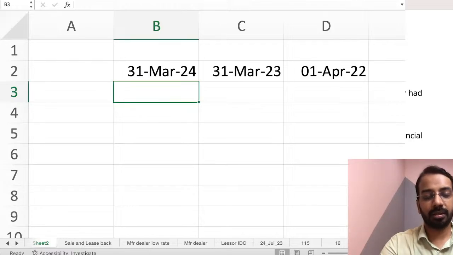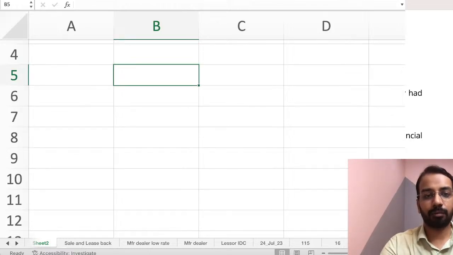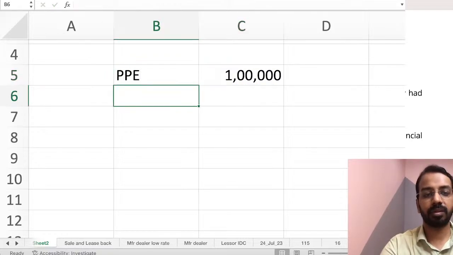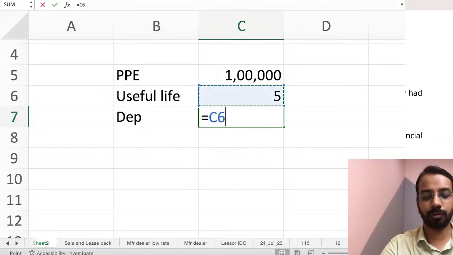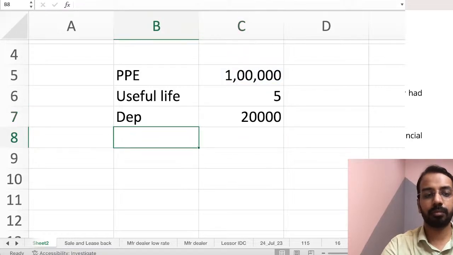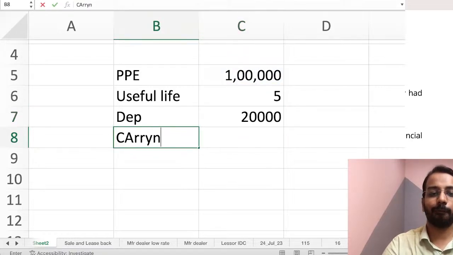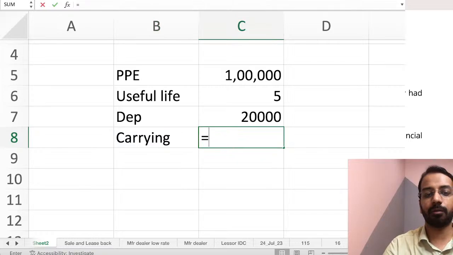In the previous year, let us say we bought a PPE at 1 lakh. Useful life is 5 years. So depreciation should be 1 lakh divided by 5, which is 20,000. Carrying amount will be 1 lakh minus 20,000, 80,000.